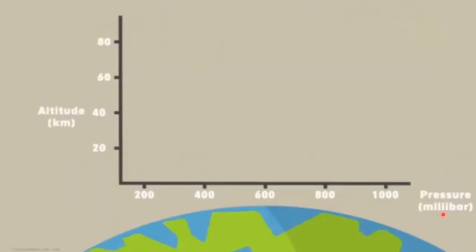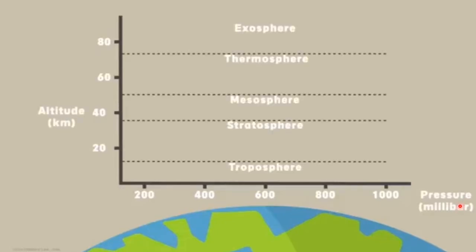Let's look into the interesting graph now, children. The graph represents the pressure at a particular altitude. Here I have expressed the altitude with the unit of kilometer and the pressure with millibar. Bar is a unit to represent the pressure. The graph also represents how the pressure varies from layer to layer. Here I have mentioned the layers, children: troposphere, stratosphere, mesosphere, thermosphere and exosphere.